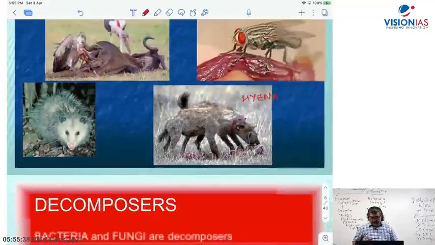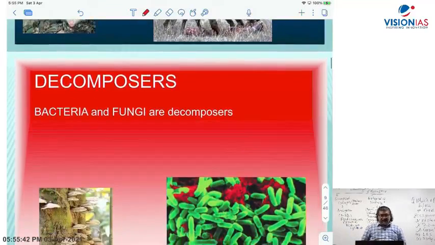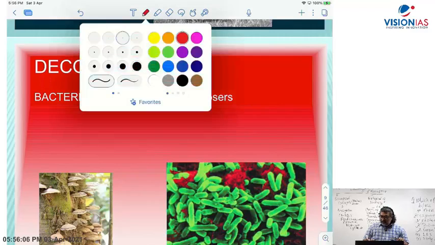Now decomposers. Which are decomposers? There is a difference between scavengers and decomposers. Scavengers are consumers which feed on dead animals. But what are decomposers? They break down organic matter into simpler forms and then absorb it. Decomposers are basically those that break down.